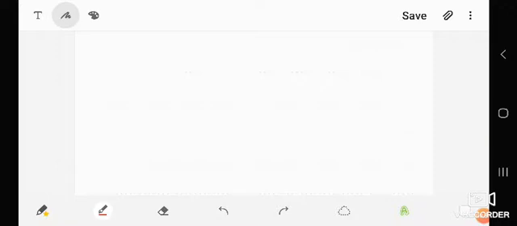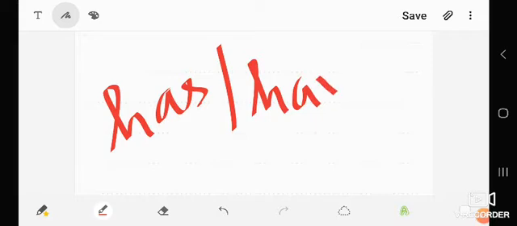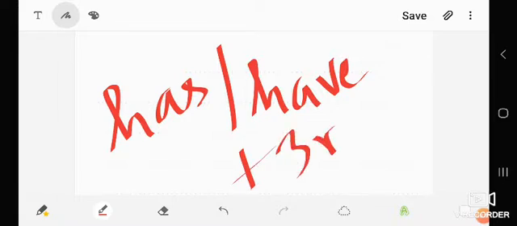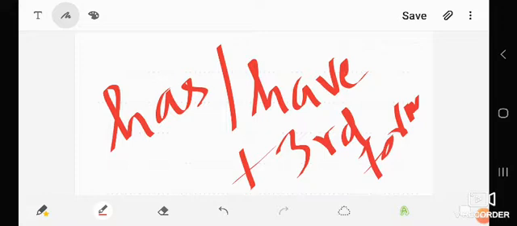This is the third tense, present perfect tense. In present perfect, we use the helping verbs has and have in the sentence, and also the third form of the verb.